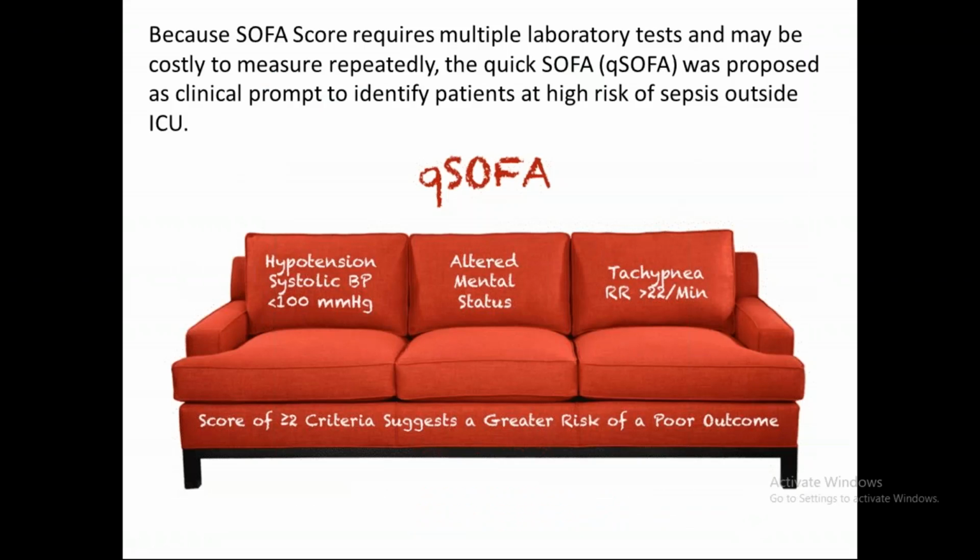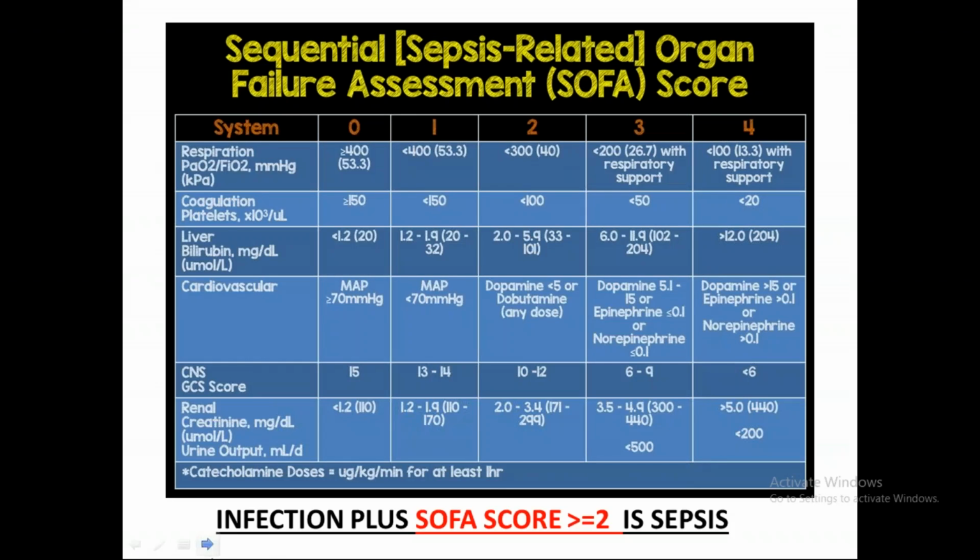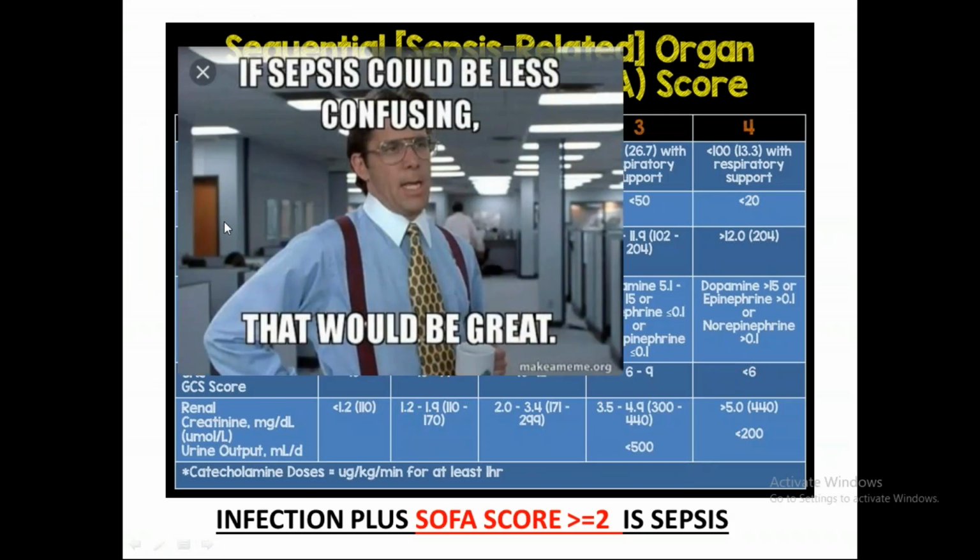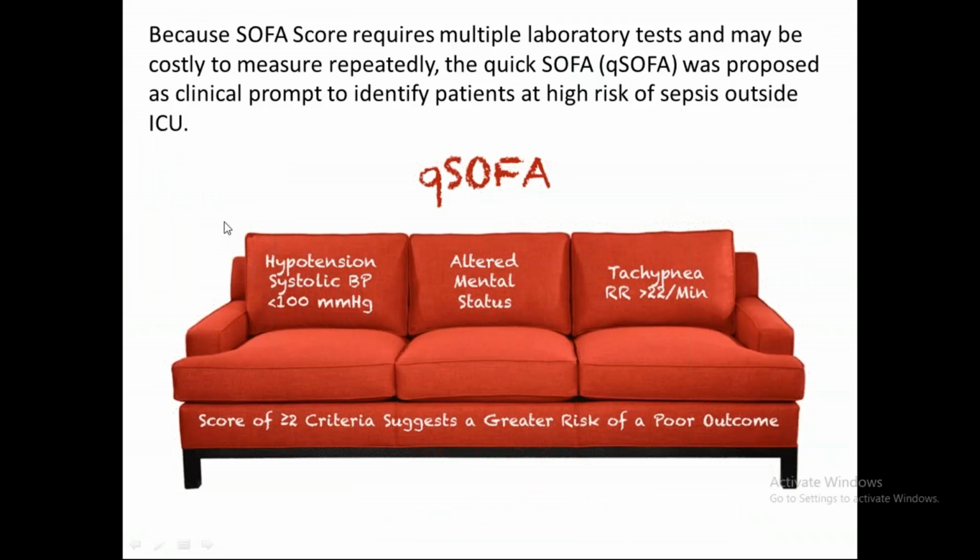So quick SOFA, basically we know that the SOFA score required multiple lab values, right? So quick SOFA was a quick score which was proposed as a clinical prompt to identify patients at high risk of sepsis outside the ICU, right? So quick SOFA consists of 3 points. It consists of hypotension, that is systolic blood pressure less than 100 mmHg, altered mental status, and tachypnea, that is respiratory rate more than 22 per minute, right?